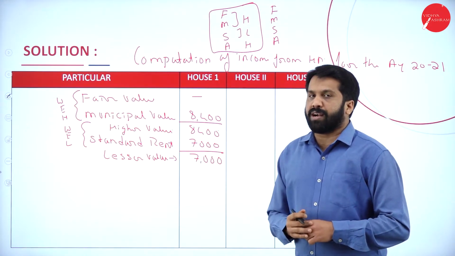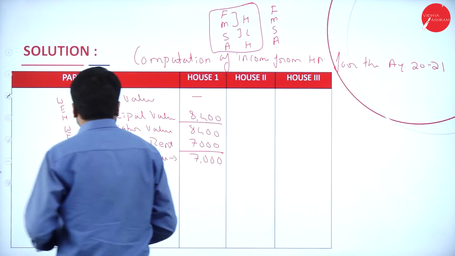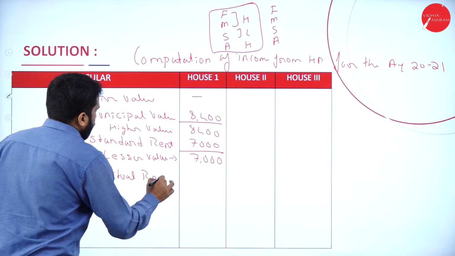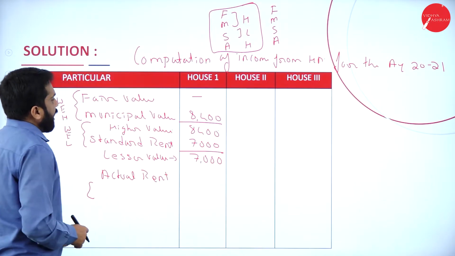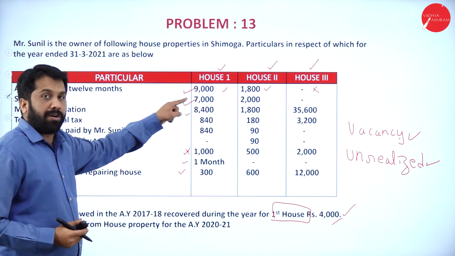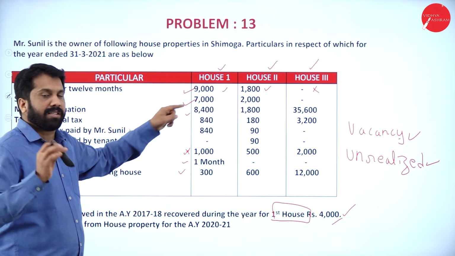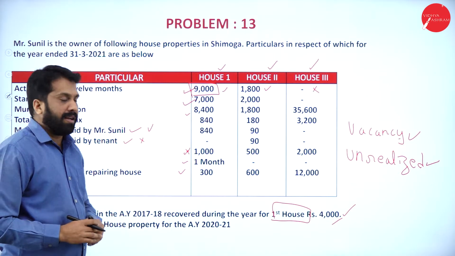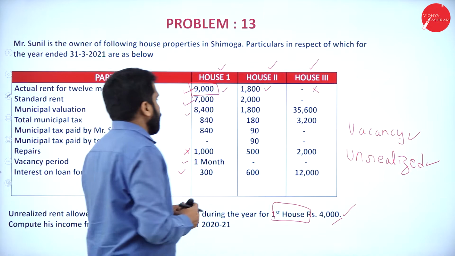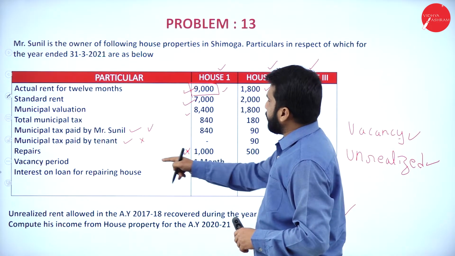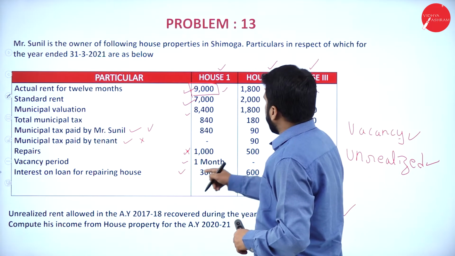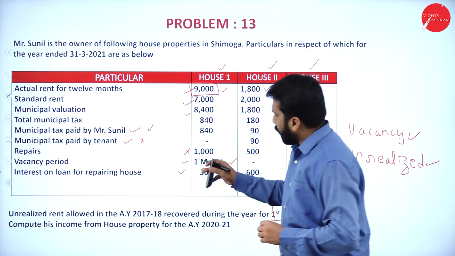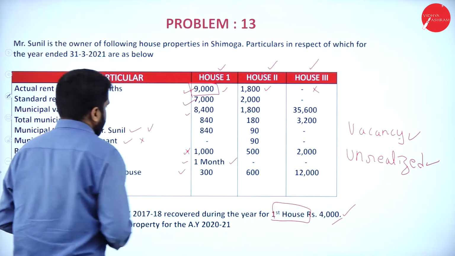Now, what is the next one? Actual rent. Remember, what is the actual rent given? 9,000. Here you have to concentrate. Actual rent given is 9,000. But what is the vacancy period? They have mentioned that the vacancy period is almost 1 month. Vacancy period is how much? 1 month. Now, we'll calculate vacancy period.